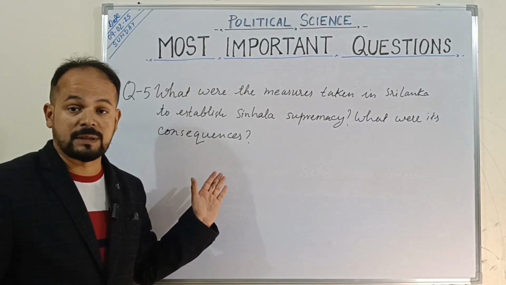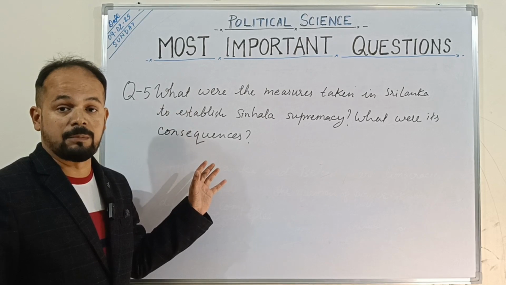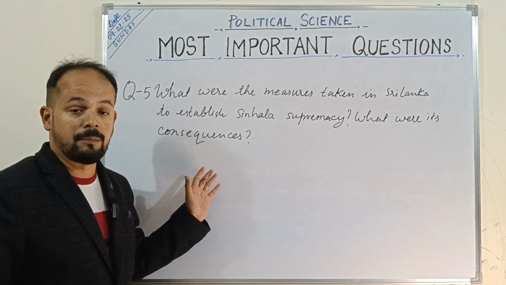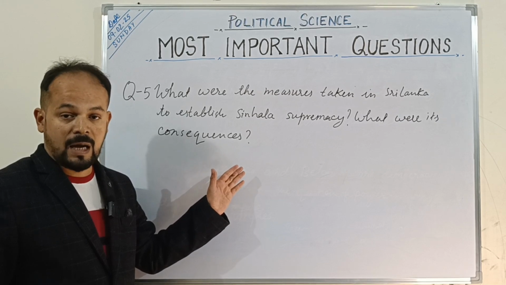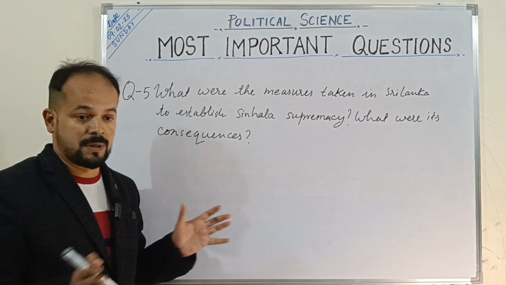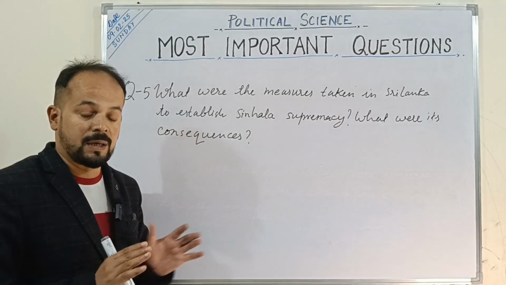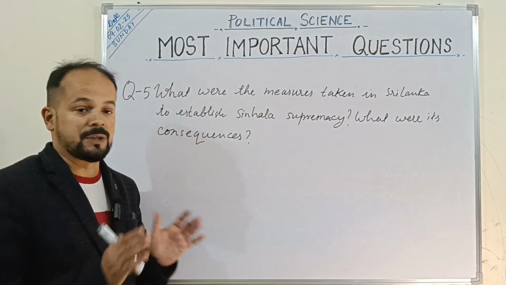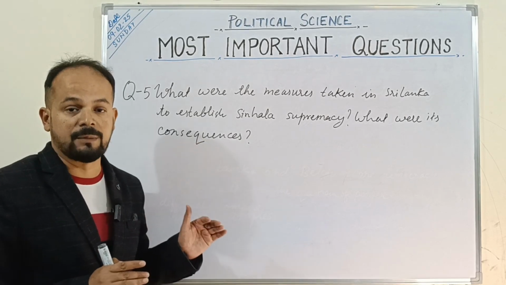All the measures taken up by the majoritarian Sri Lankan government had made the Tamils feel alienated, right? And they organized themselves, they mobilized themselves, and then they made many parties, many unions also, to ask for their dues to be given by the government.